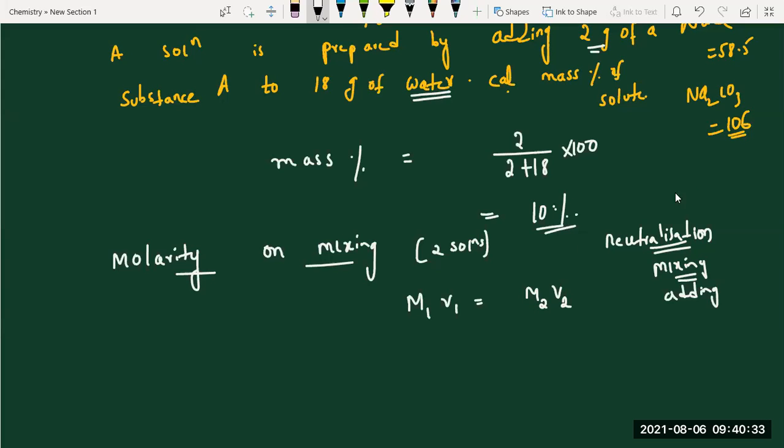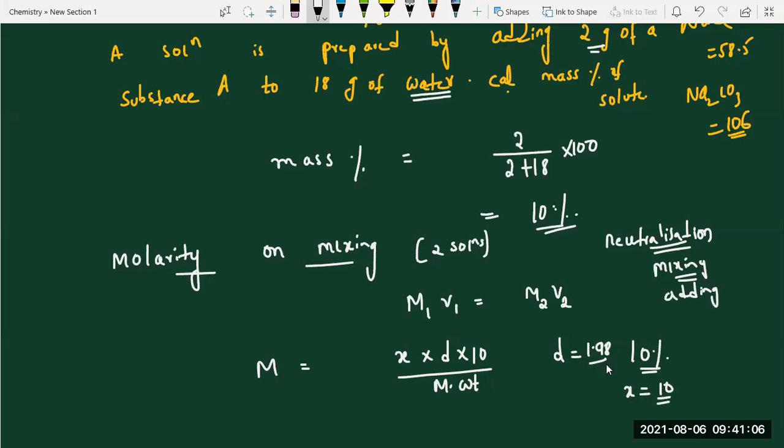Now next one more we are using, students. Molarity equal to X into D into 10 by molecular weight. This is another formula. What is X? This is like the percentage, we will give 10%. That means 10 grams of solute present in 100 grams of solution. X means that number 10. And they will give density also, some 1.98. And molecular weight, suppose 40, means that is NaOH.